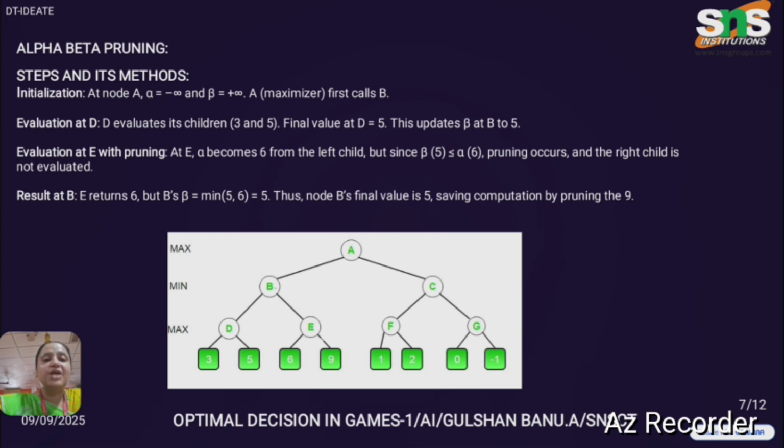But when you go from lower nodes to upper nodes, the value will be changed. When you look at that, there is another condition called alpha is greater than or equal to beta. When you see that here, the condition will be satisfied, and the value of terminal node 9 will be eliminated. So the value of B will be 5 as usual.